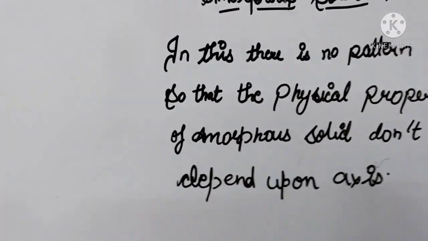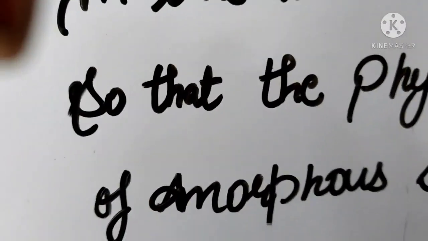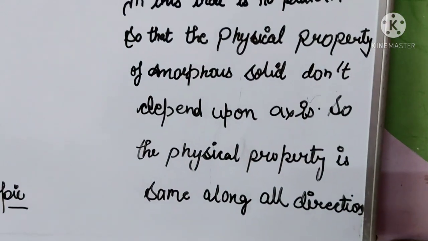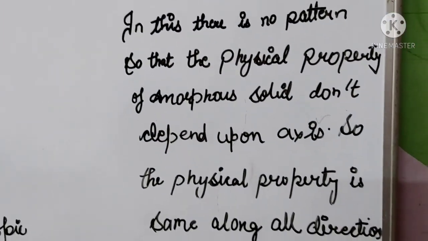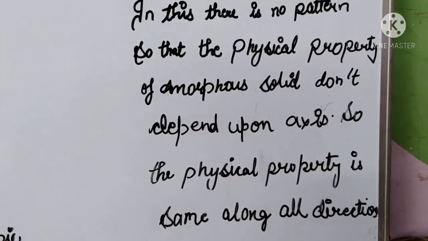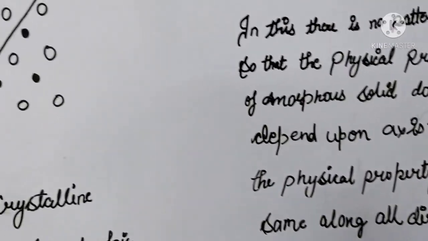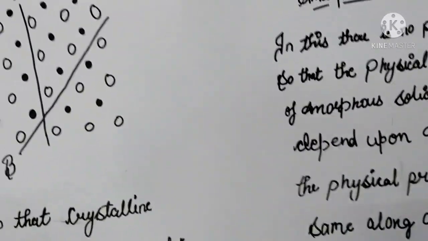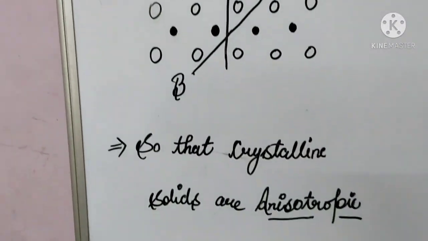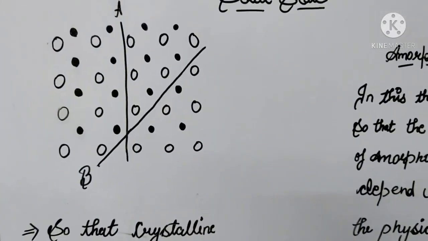So it is called isotropic. The physical properties of amorphous solids are the same along all directions. So amorphous solids will be isotropic, and crystalline solids will be anisotropic.